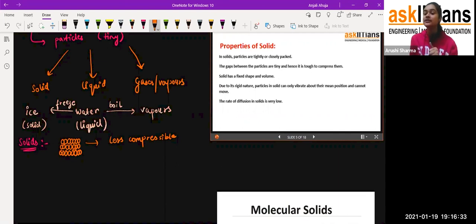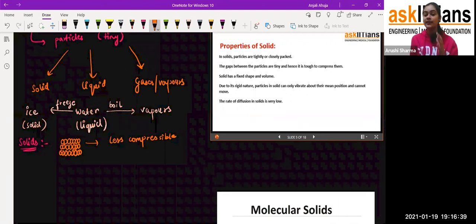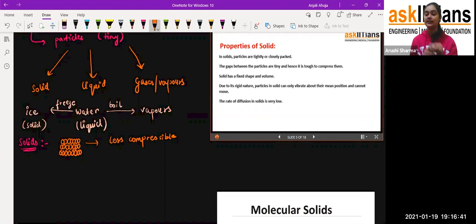And due to this only, student, they are very rigid in nature. Rigid means that the particles are not able to move here and there. For example, student, if I hit this pen, I am able to hear that noise. But will I see that this pen is going to break down or that some powder is formed? No, exactly no. Why, student?